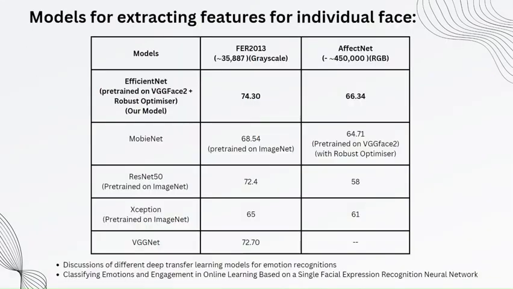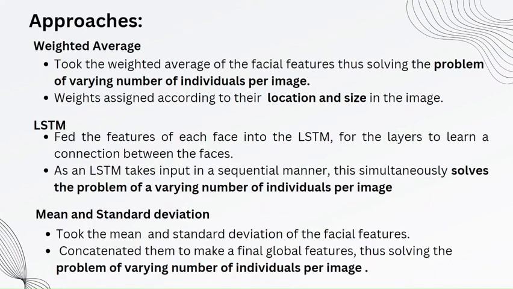Before going further, let's see what model we are using for extracting features for individual faces. We are using EfficientNet, which is pre-trained on VGGFace2 plus a robust optimizer. This is our proposed model, which I created in my last innovation lab. This model performed way better than all the other models on the FER 2013 dataset and FXNet dataset. So I chose this model for extracting features from individual faces. So these are the approaches.